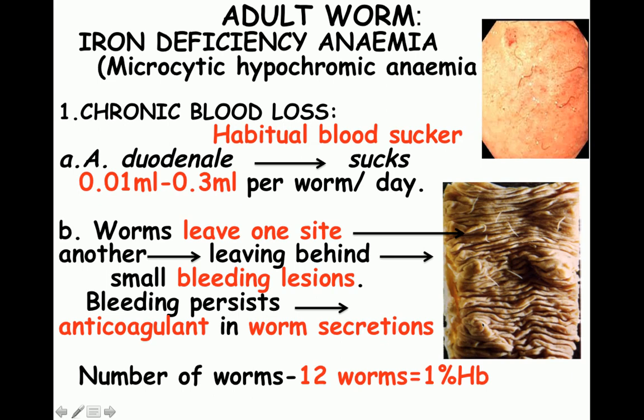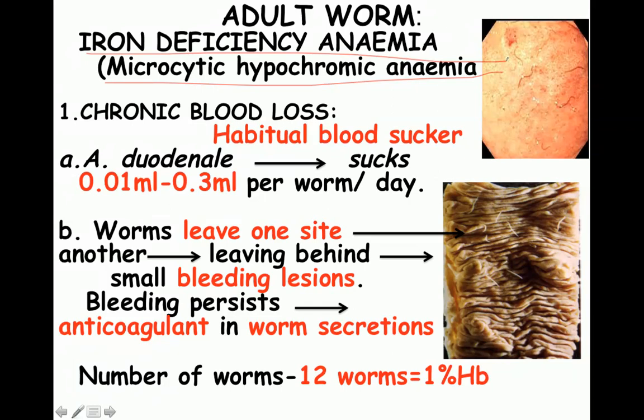Coming to the lesions which are produced by the adult worm, I said this part is very important because this parasite is going to produce iron deficiency anemia, and you are asked about it in your exams. How is this anemia caused? And why is this organism causing anemia?